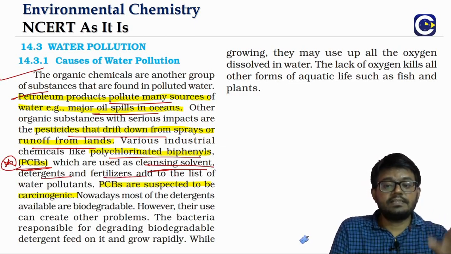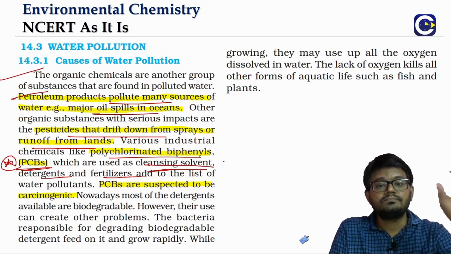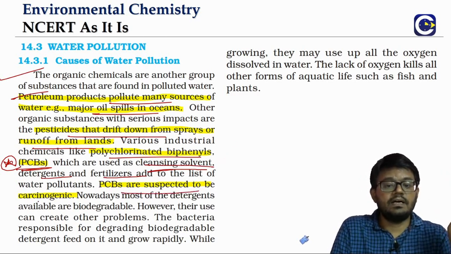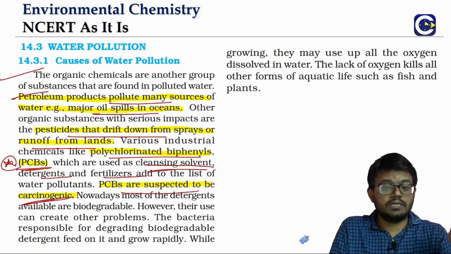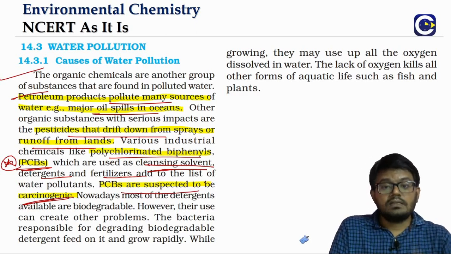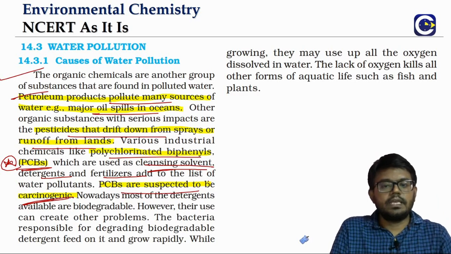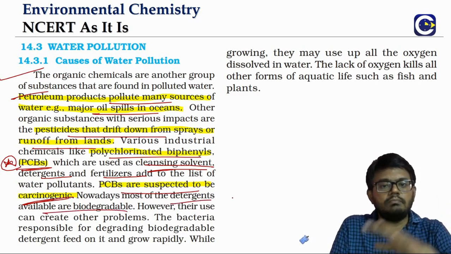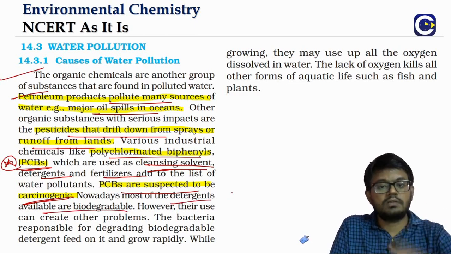Detergents, fertilizers, all these come under the organic chemicals. PCBs are even suspected to be carcinogenic, meaning cancer causing. Some of these will be biodegradable and some will not. The detergents used currently are all biodegradable, meaning when they get into water they can be degraded, like what we discussed.